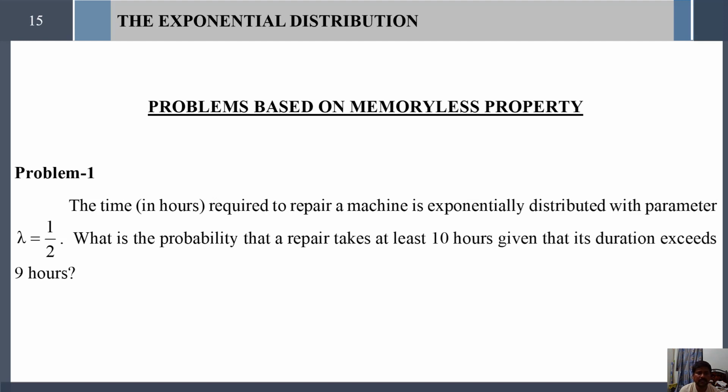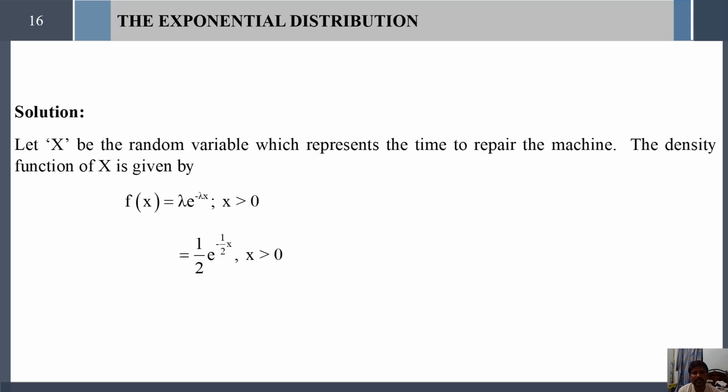The time in hours required to repair a machine is exponentially distributed with parameter lambda equal to 1 by 2. What is the probability that the repair takes at least 10 hours given its duration exceeds 9 hours? Okay. In this problem, let us consider x follows exponential distribution, denoting the time to repair the machine.